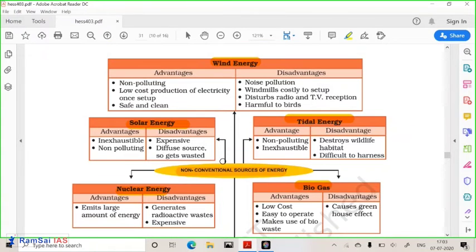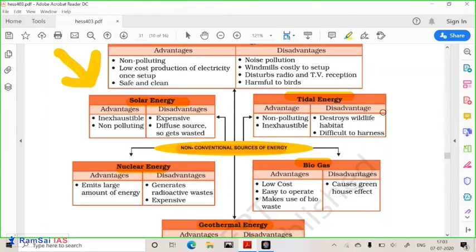So tidal energy, solar energy, wind energy. But the disadvantage of these energies is that they cannot be produced continuously. Getting it? Continuous production is not there. For example, if the wind stops, then you cannot produce wind energy. If the wind changes direction, you cannot produce the energy. If the strength of the wind reduces, then you will not get the energy. Solar energy during the rainy season, you won't have the sun, so solar energy won't be there. At nighttime, solar energy will not be there.